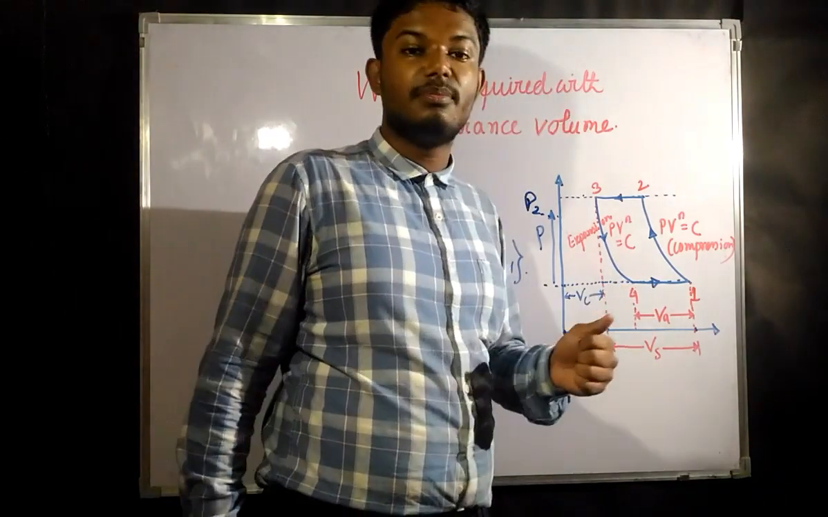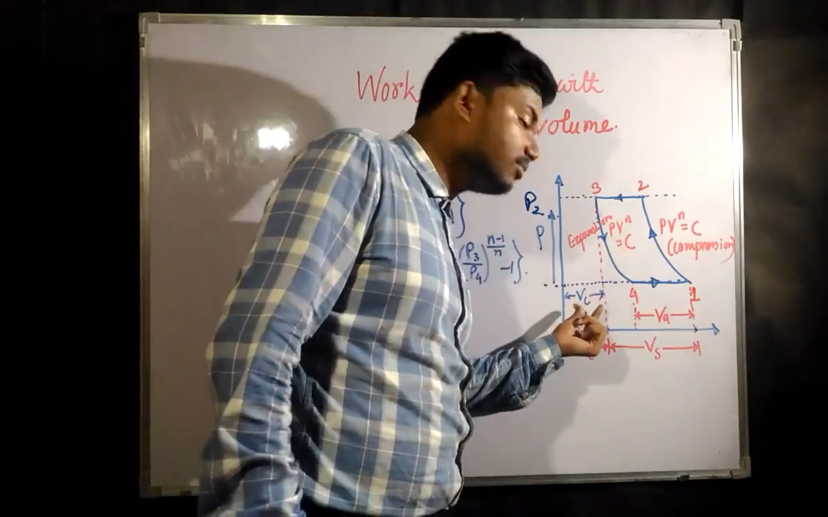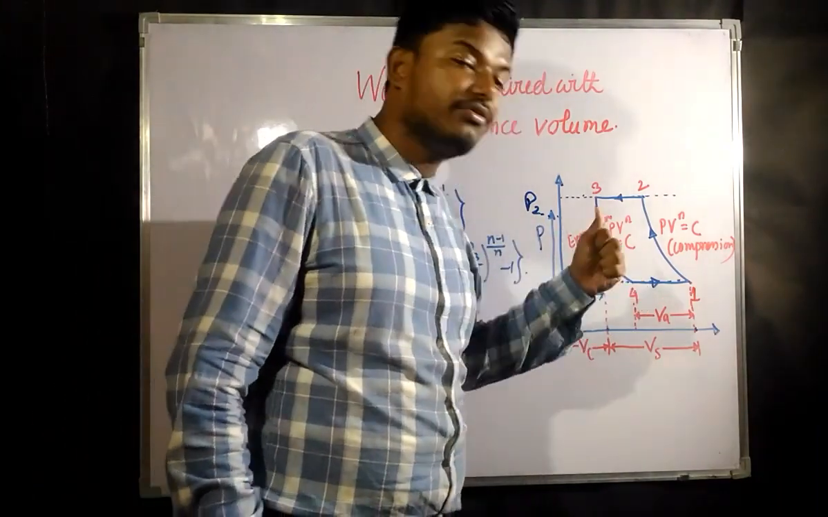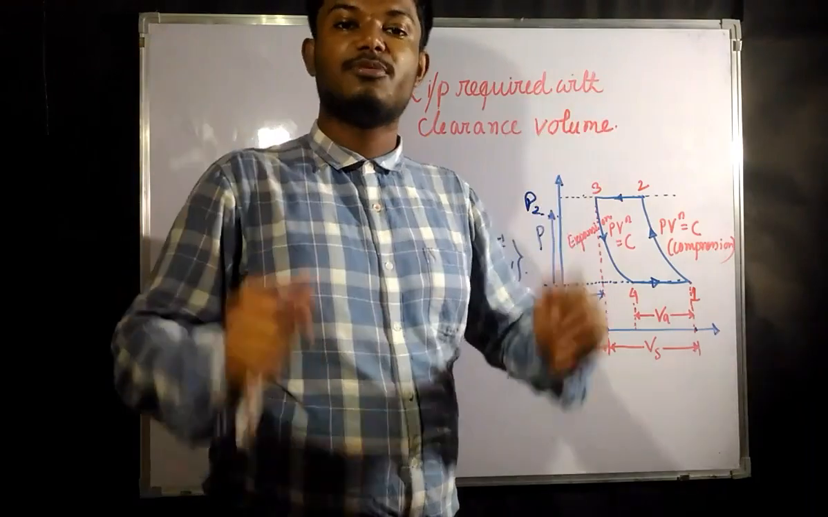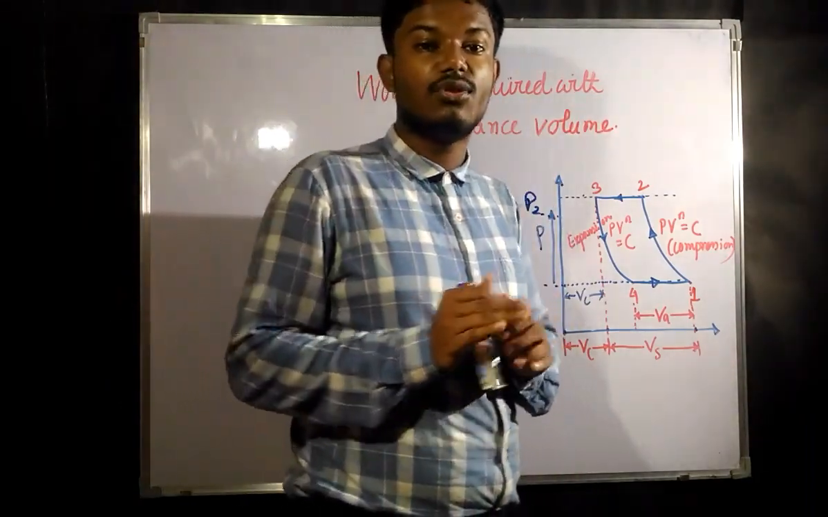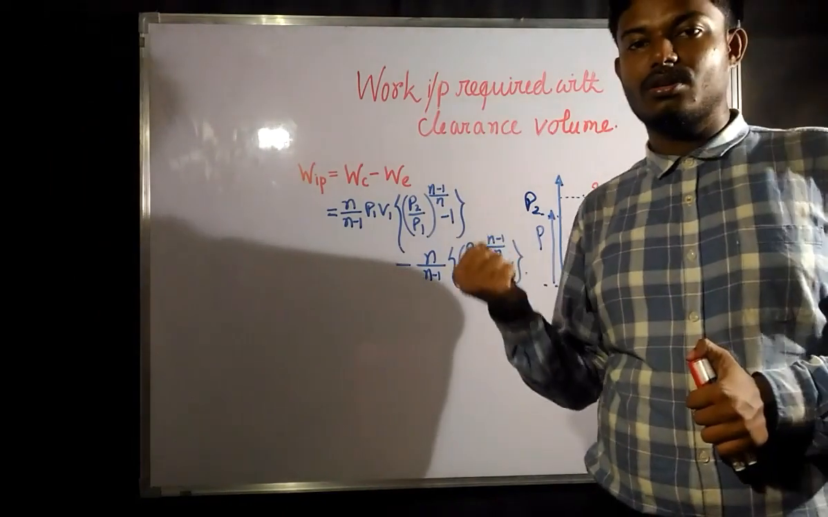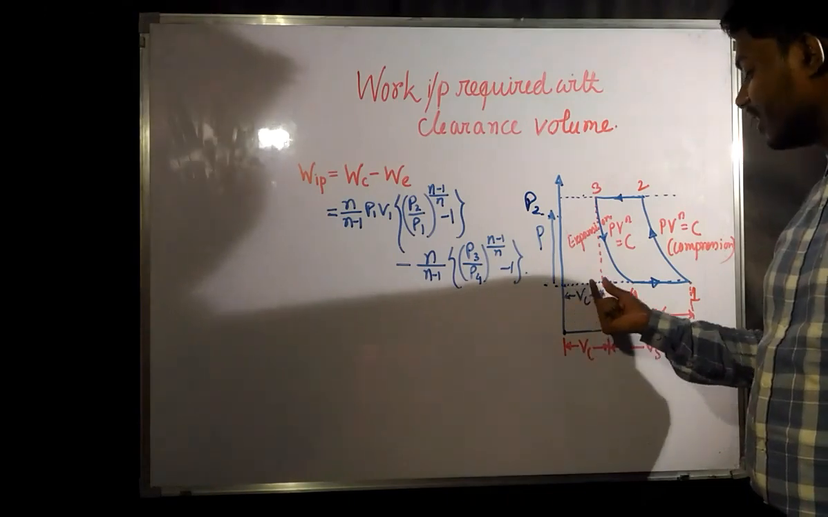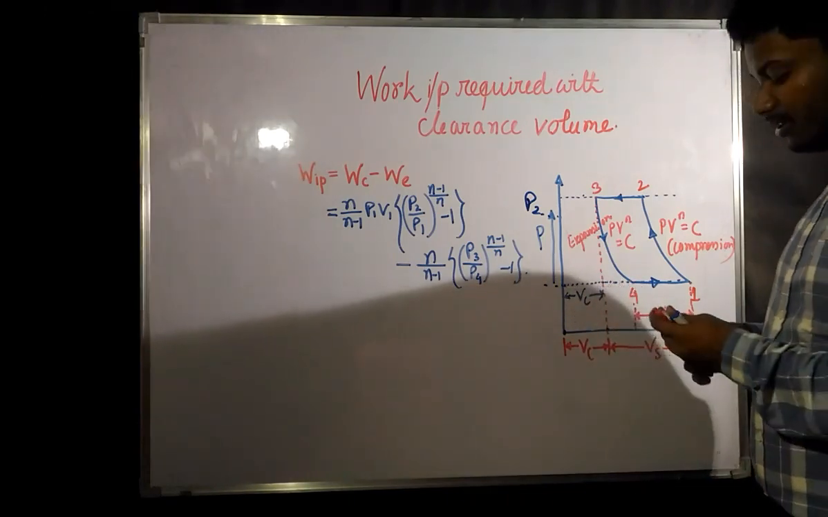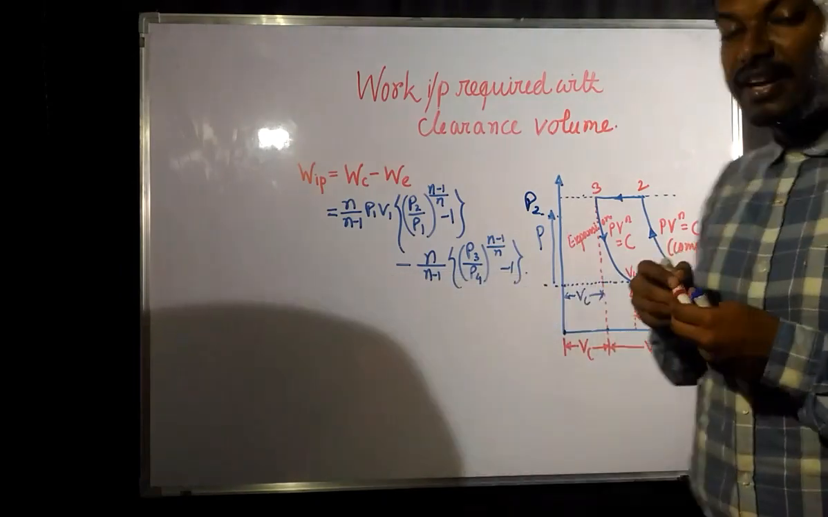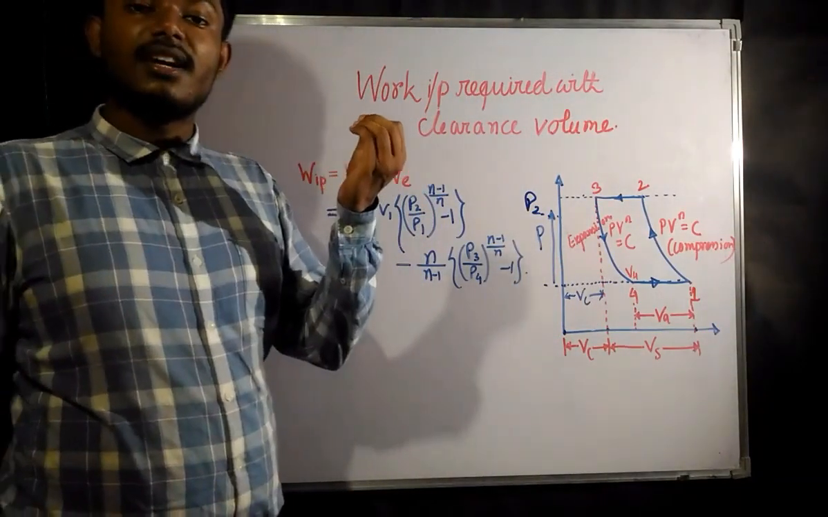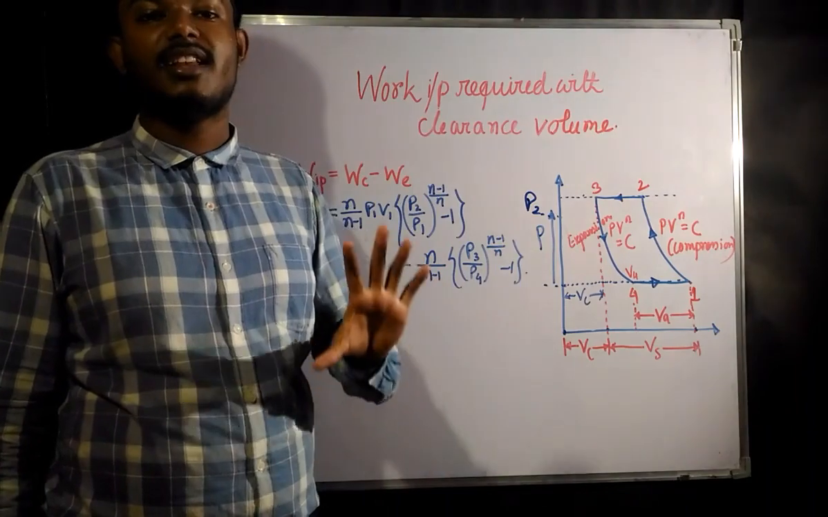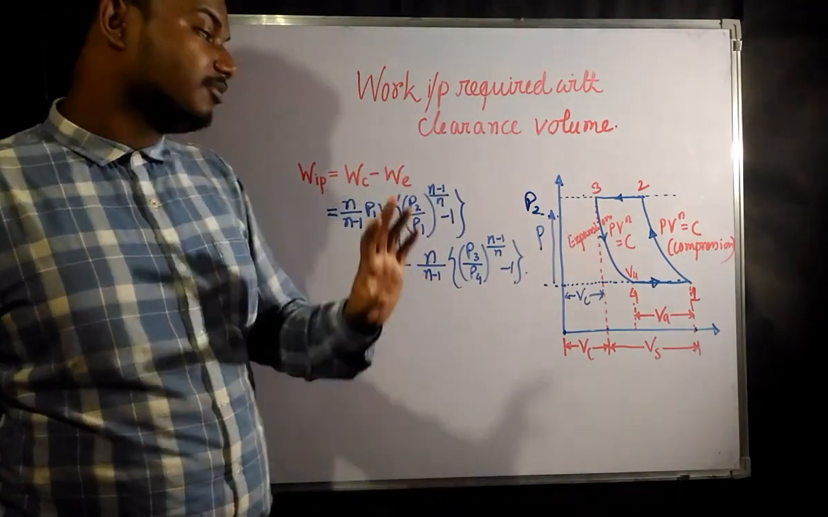Before reaching point 4, some air is trapped inside the clearance volume. So up to point 4 what is happening, the trapped air is going to expand. With the expansion the pressure is now falling down. So this VC volume of air is expanding up to volume V4. After expanding up to V4, the pressure inside the cylinder has now become negative, or you can say the suction pressure has been created.